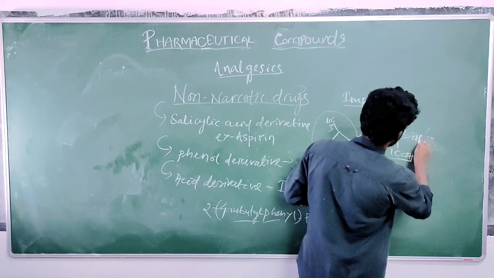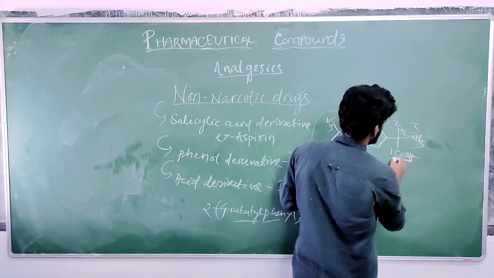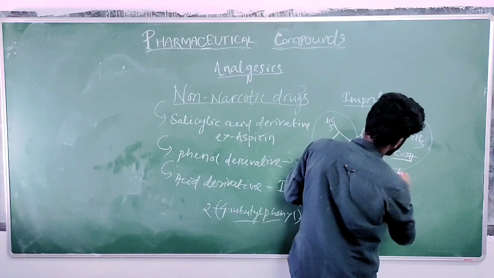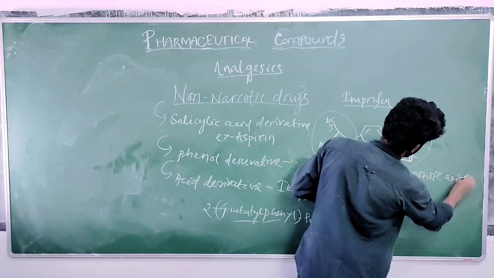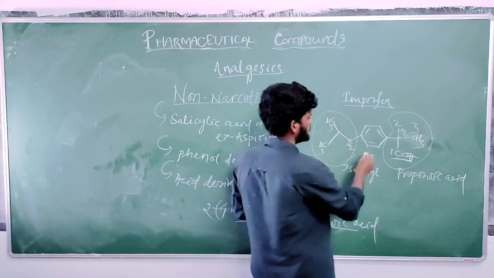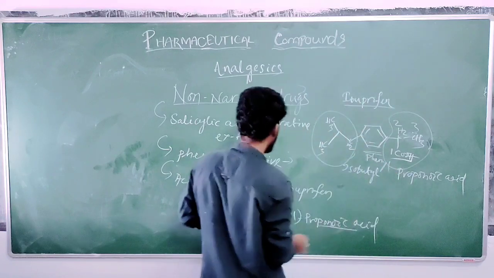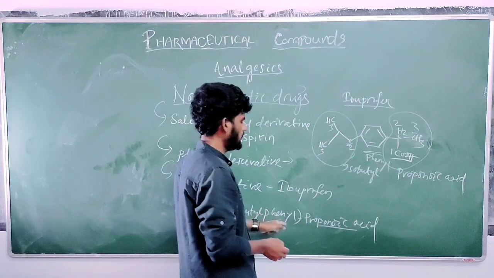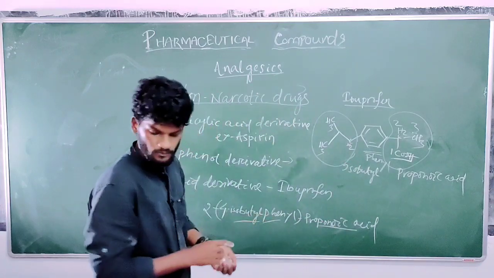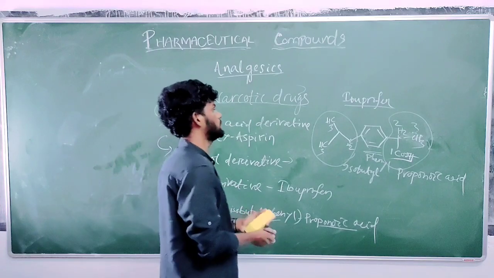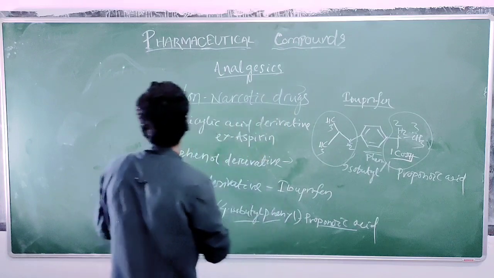CH2, CH3. Okay, 1, 2, 3. This is propanoic acid. This is the isobutyl group. This is the phenyl group. So the overall name is 2,4-isobutyl phenyl propanoic acid. Okay, so now we are going to synthesize ibuprofen and see the reaction mechanism.